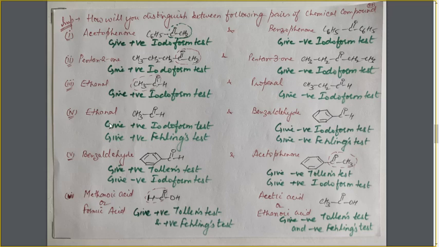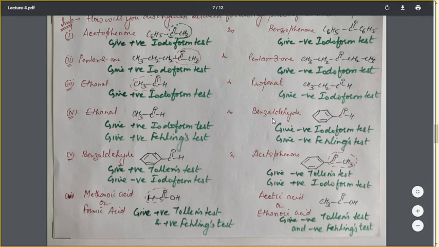Next is ethanal and benzaldehyde. In the case of ethanal, the C double bond O is attached to the CH3 group, so it will give a positive iodoform test, and benzaldehyde will give a negative iodoform test. And one more thing, ethanal is an aliphatic aldehyde and benzaldehyde is an aromatic aldehyde, so ethanal will also give Fehling's test, which is not given by benzaldehyde. So here Fehling's test can also be used for distinction.